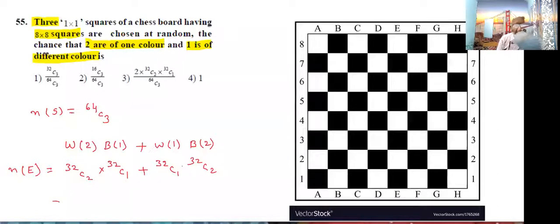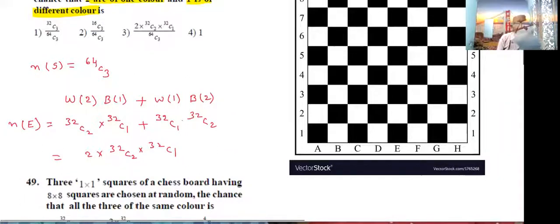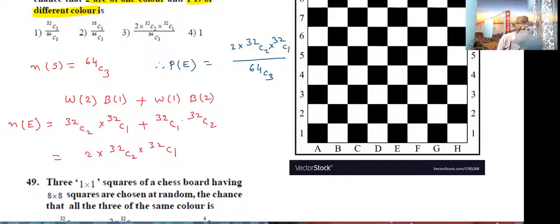Overall observe this, 2 times 32 C2 into 32 C1. This is n of E. Now write the required probability. So I am writing here, therefore P of E is equal to n of E by n of S. That is 2 into 32 C2 into 32 C1 divided by 64 C3. This is the required probability. Which option is correct, students? Third option correct.